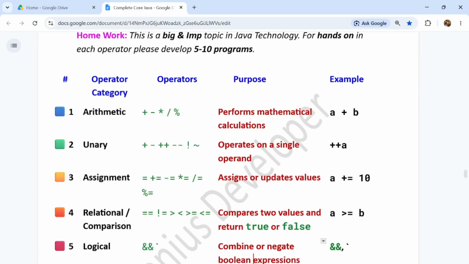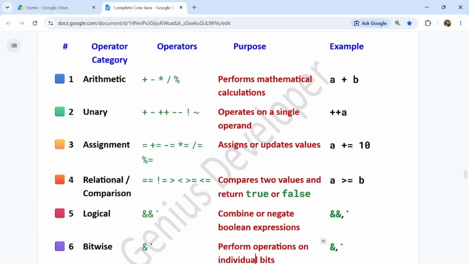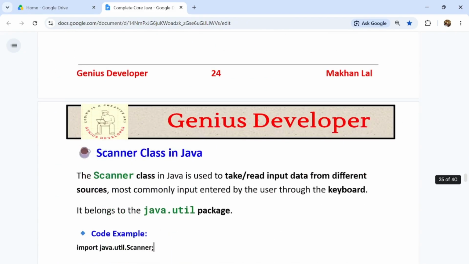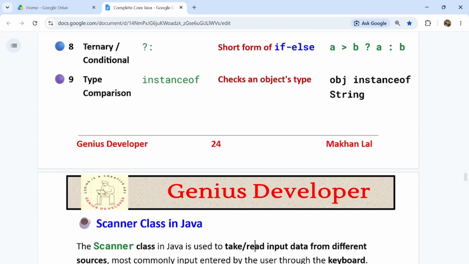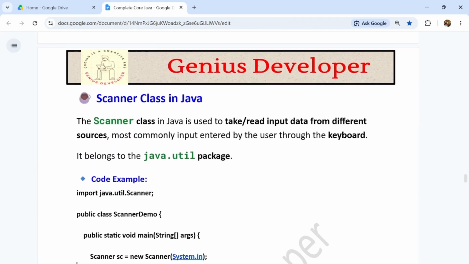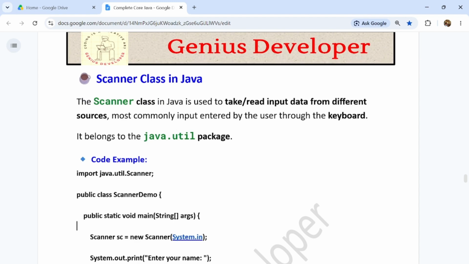So this was the brief about all the operators. Please develop some more programs and code on that, so that you will be hands-on with each operator, guys. Now coming to the next topic, which is a very important topic: the Scanner class in Java.